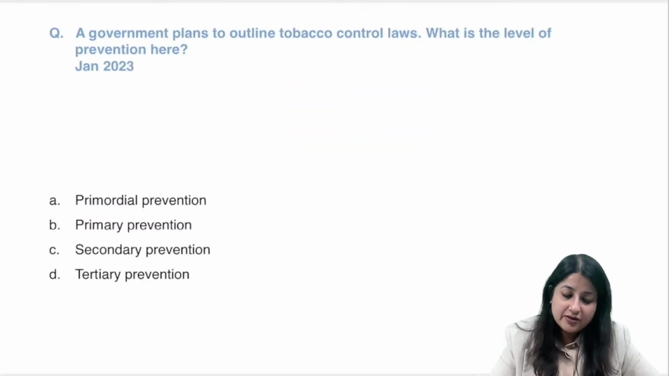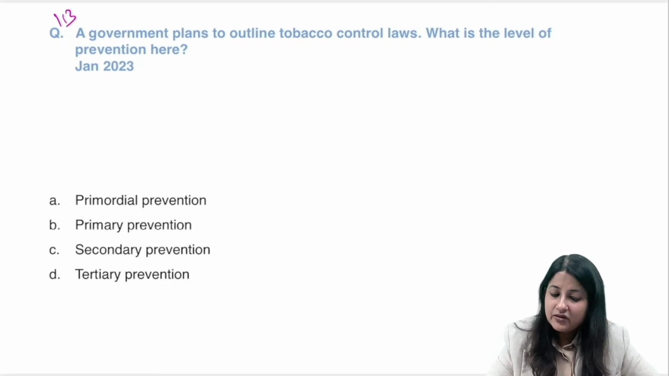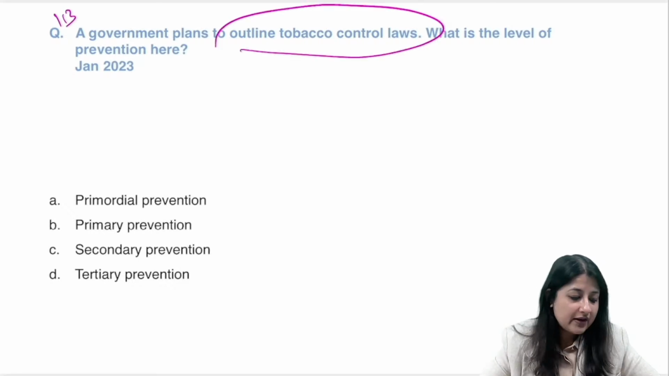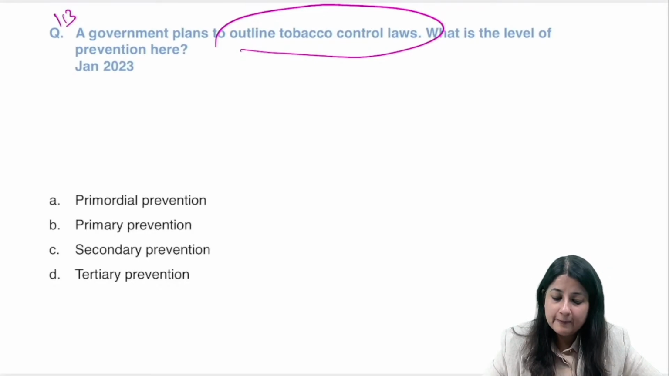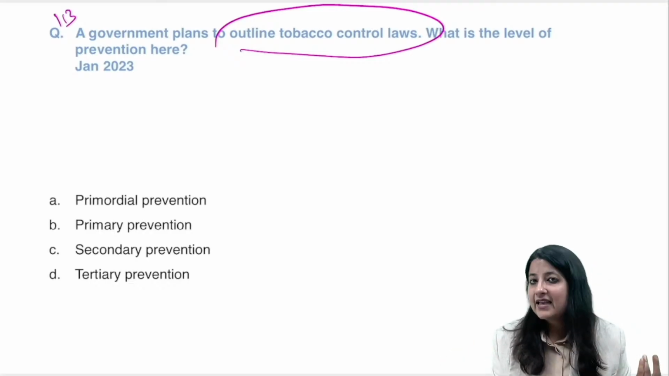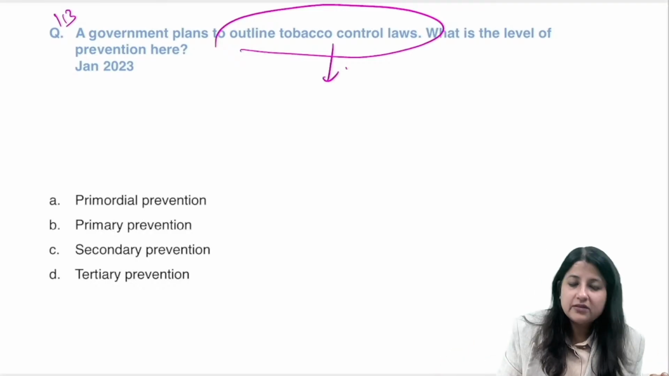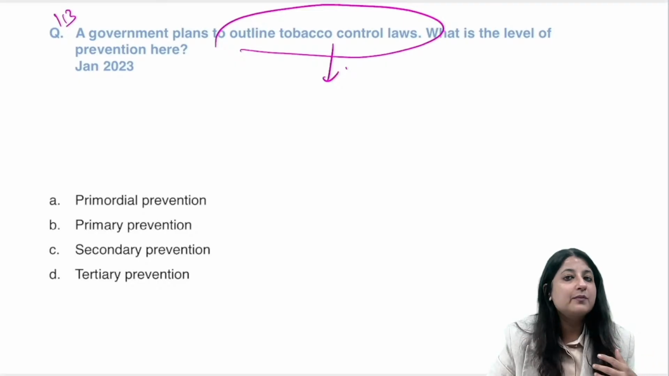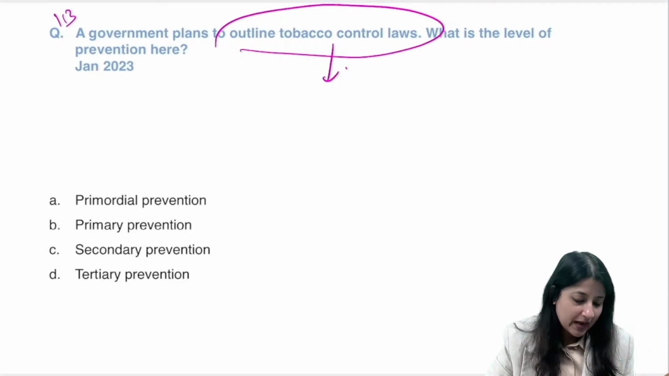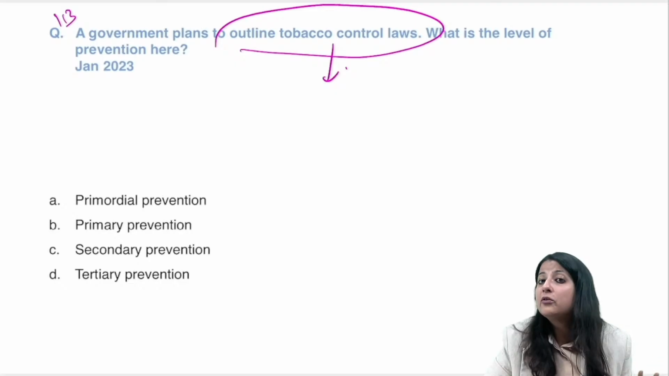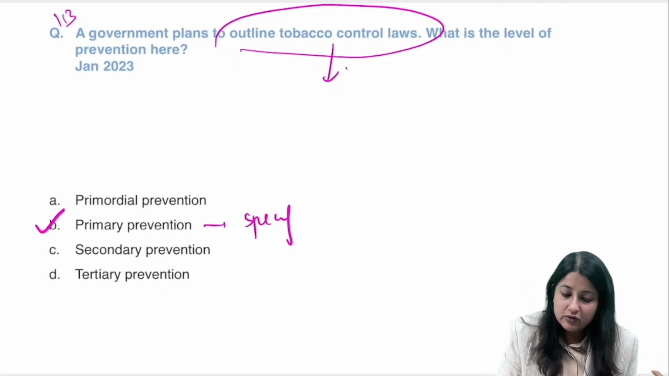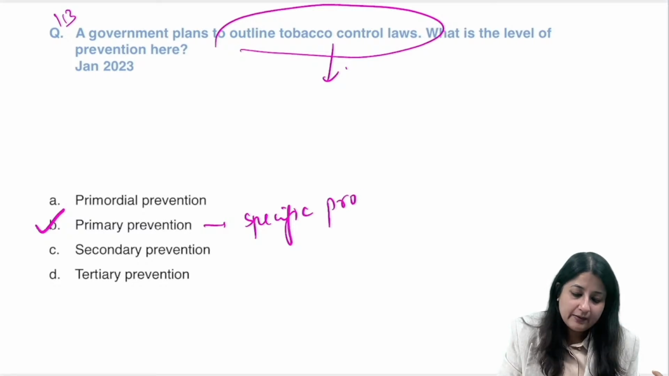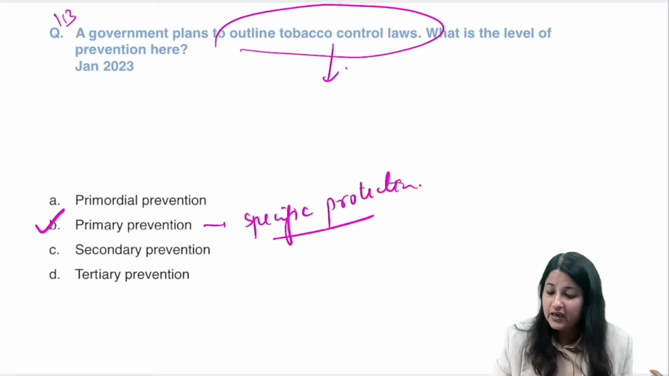All right, going to question number 113. A government plans to outline tobacco control laws. We have to control tobacco. What is the level of prevention over here? Now, you plan to outline tobacco control laws. When I say tobacco control laws, that means the tobacco is already there, so now we have to control it. So, which level of prevention is it? Primary prevention. Tobacco control laws, specific protection. So that is specific protection.